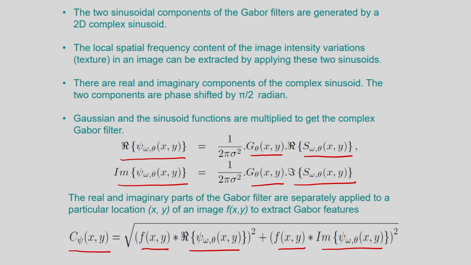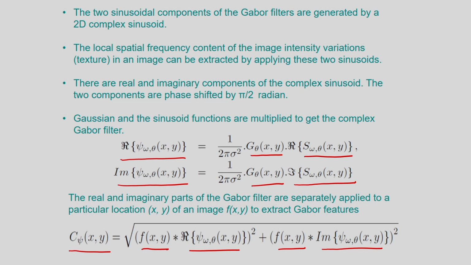So, C psi xy is nothing but the Gabor features. So, corresponding to a particular texture I can determine the Gabor features. The parameters are omega and theta. Omega is the frequency and theta is the orientation. Also other parameters, sigma x and sigma y. So, I will be getting the Gabor features for different orientations.